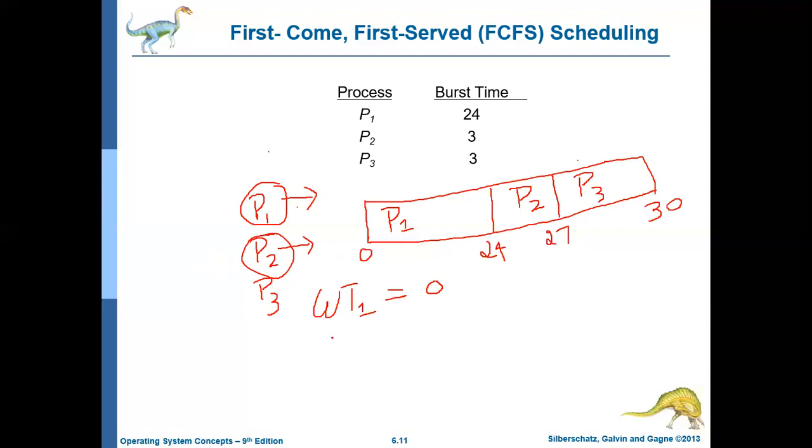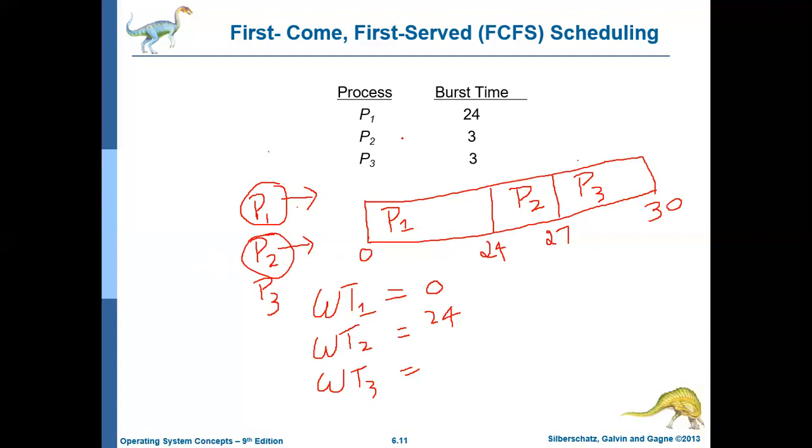For process 2, W2 is the waiting time, and in the subscript I am mentioning the process. The waiting time for process 2 is 24 milliseconds, which is huge. And process 3 starts only at the 27th millisecond.